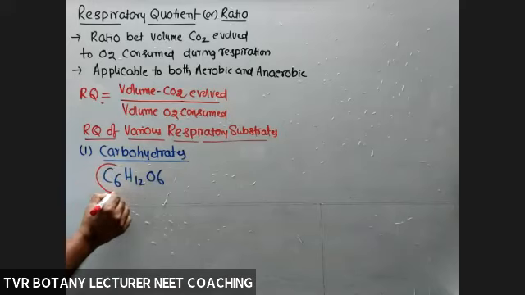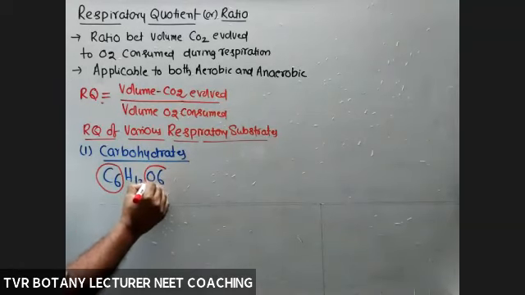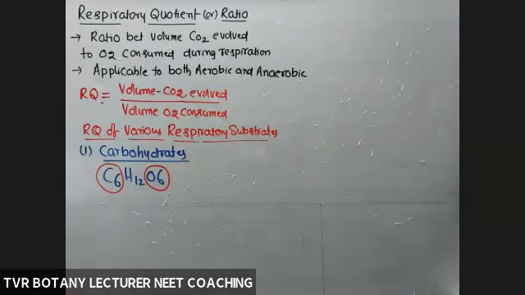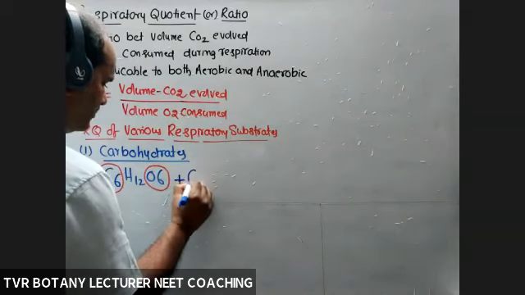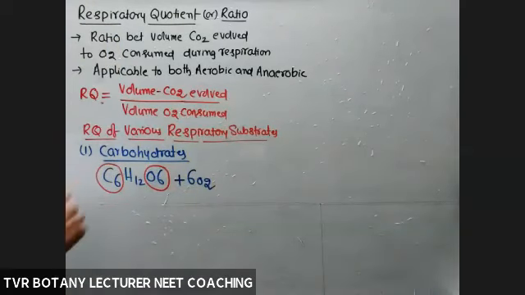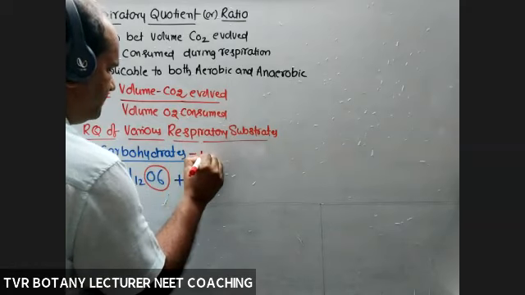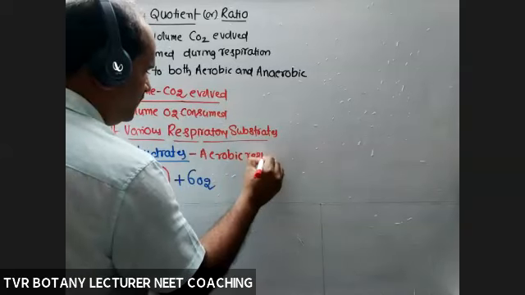So what about carbon atoms? 6 carbon atoms, and here 6O2. So here the ratio between carbon and oxygen is almost 1:1. There is no difference. And the number of oxygen molecules required, 6O2, means here I'm taking aerobic respiration.